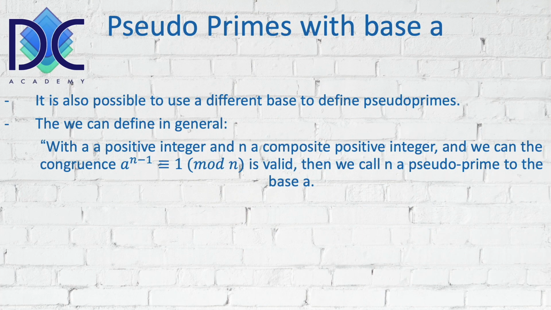In case it's really a prime number, then it is, of course, a prime number. But in the case it's not a prime number, we call it a pseudo prime to the base A.